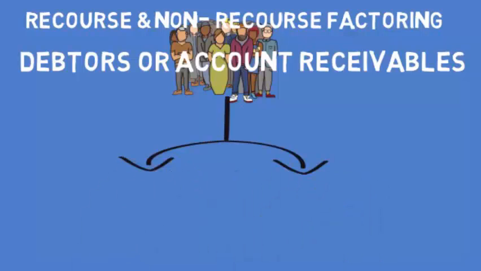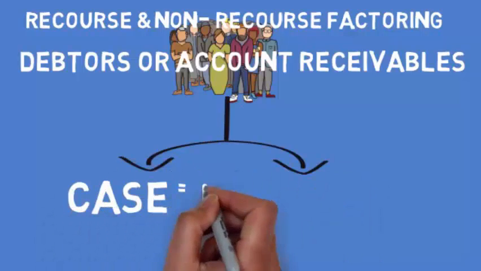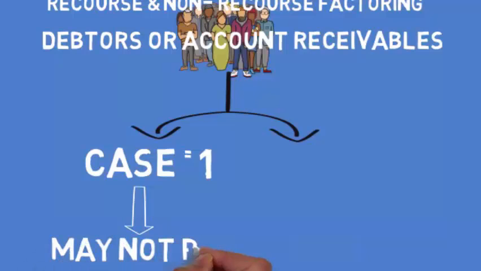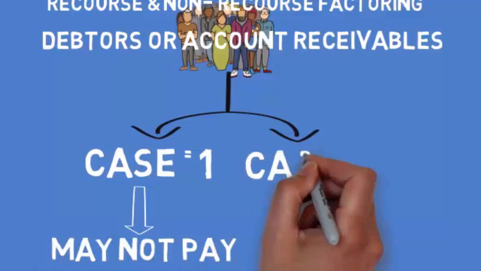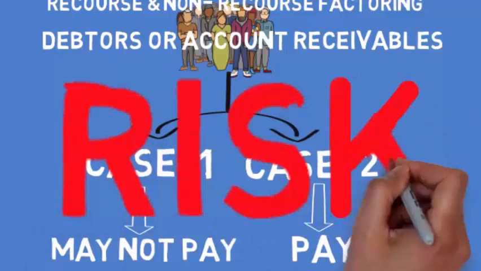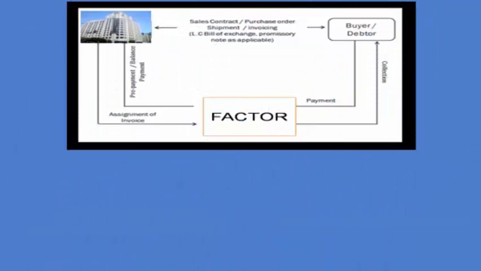Now for these debtors or accounts receivable, there are two cases that may be possible. The first is that they may not pay the money, that is there are chances of bad debts, and the second case is that they may pay the money. So there is always a risk, an uncertainty.